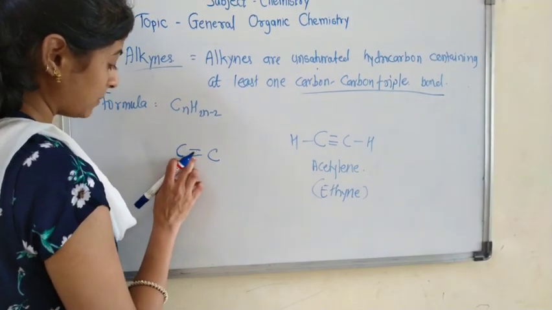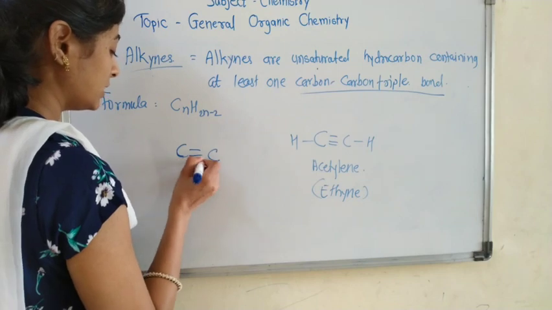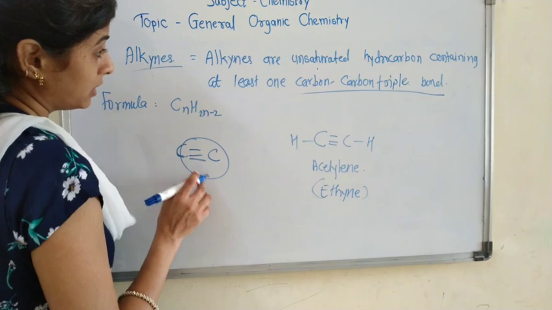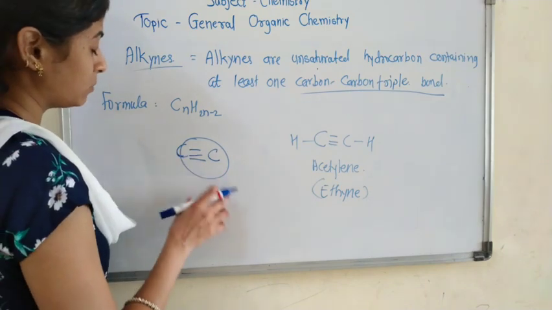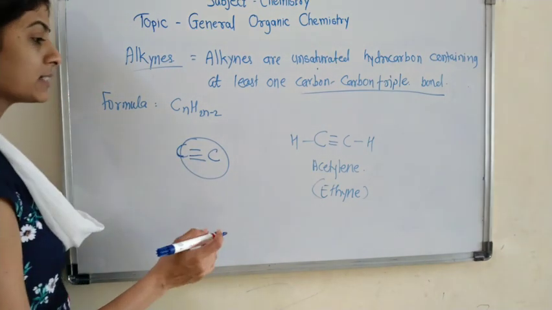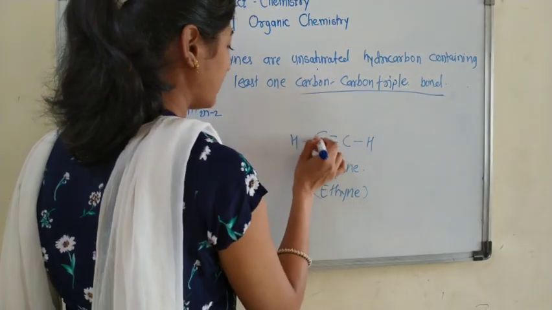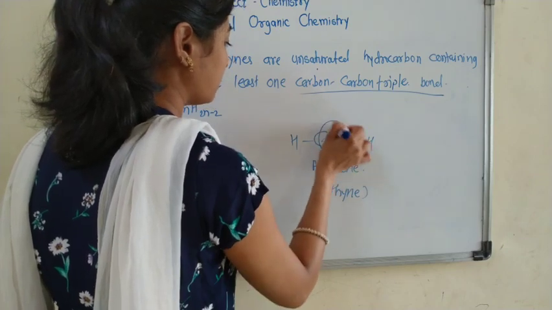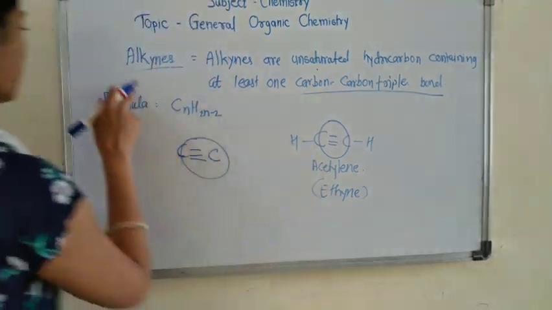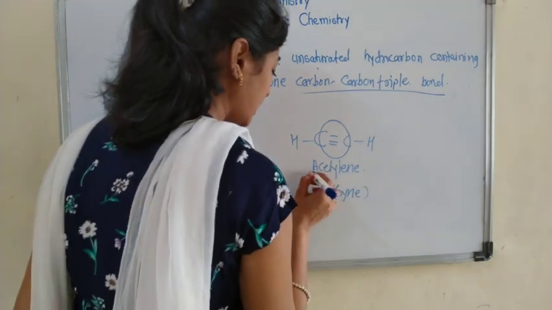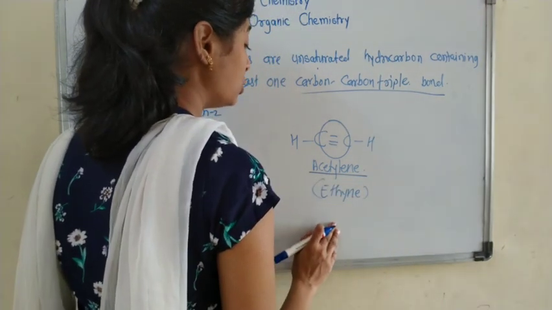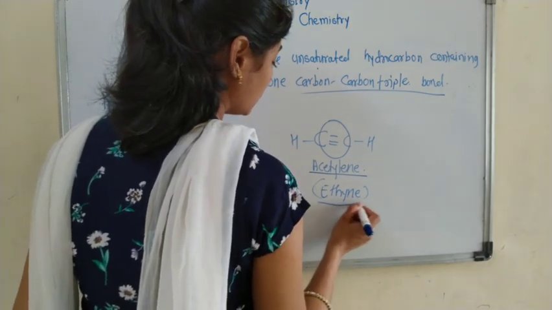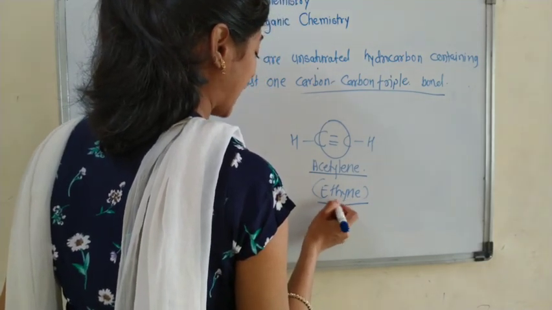For example, acetylene has 2 carbon atoms, and between these 2 carbon atoms there is a triple bond. So this is an example of an alkyne. The common name is acetylene, whereas the IUPAC name, the International Standard, gives this compound the name ethyne.